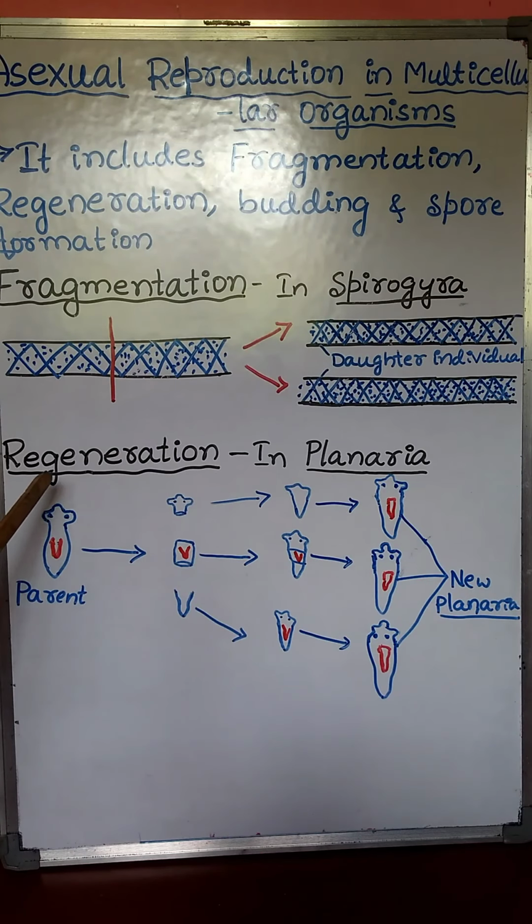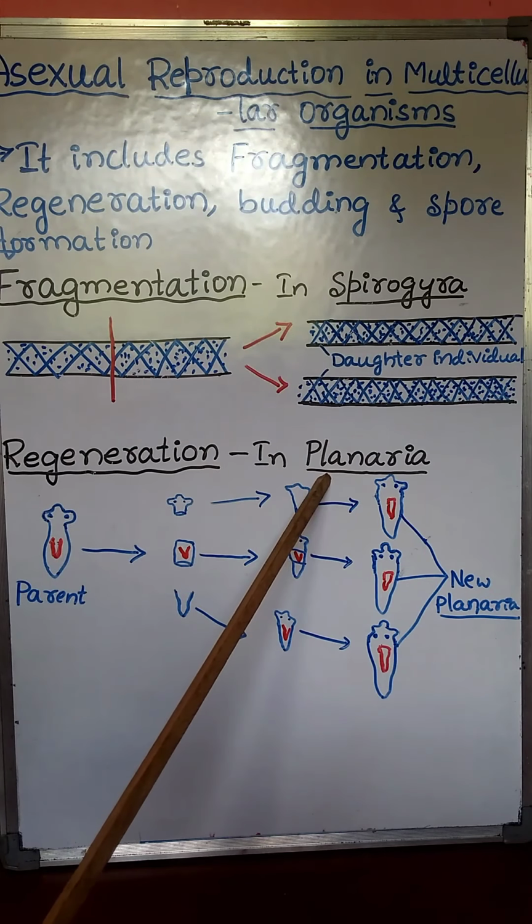Regeneration is the ability to repair injured parts and replace the ones lost through accident. And regeneration is a common method of asexual reproduction in the case of planaria.